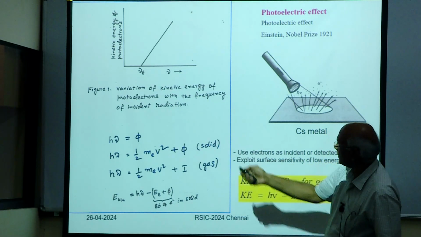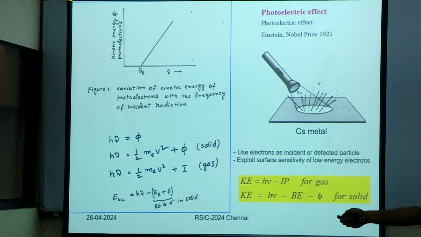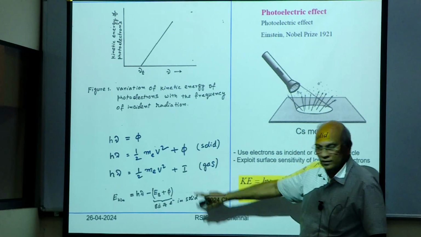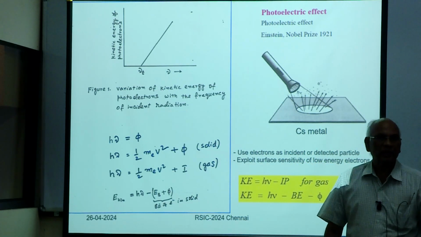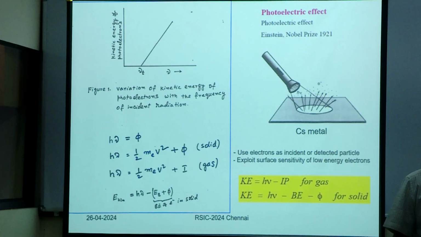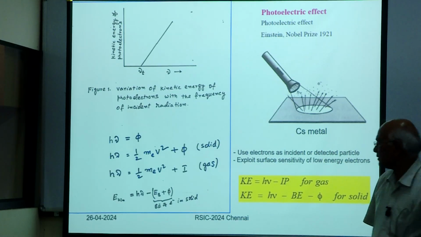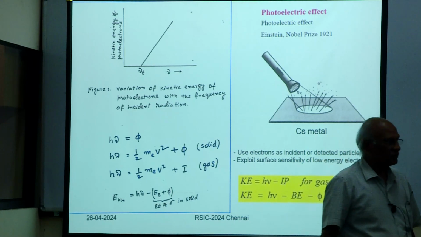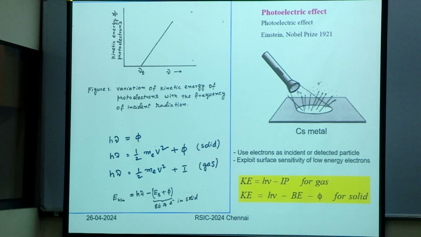So h nu is equal to half m v square, which is the kinetic energy term of the electron, plus phi. Phi is the work function, or h nu t. That is our photoelectric effect. If it is a gas, as I said, it is ionization energy. So you ionize the electron from a gas, which can be an atom or a molecule. You ionize that, so the electron will come out with this energy. So this is what we measure.